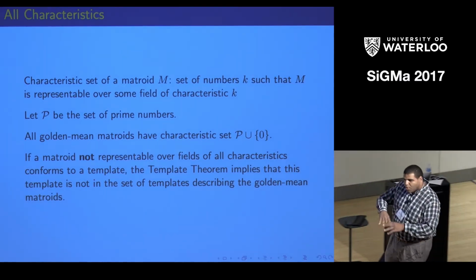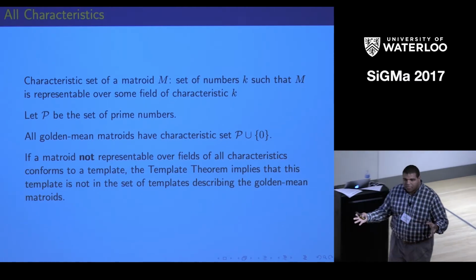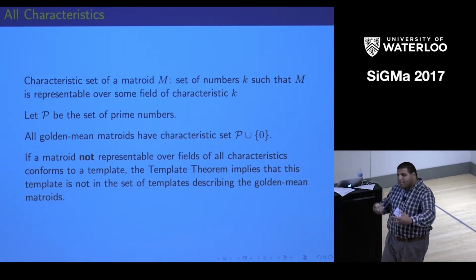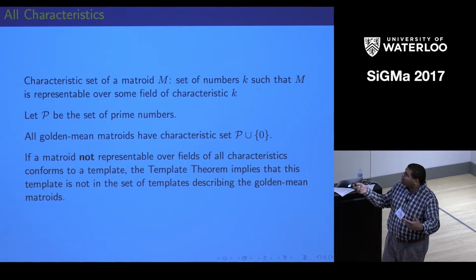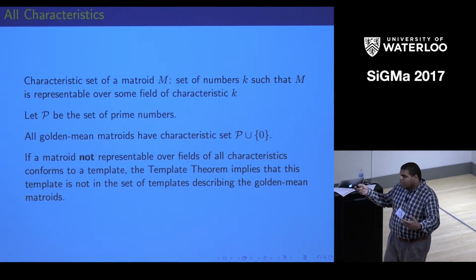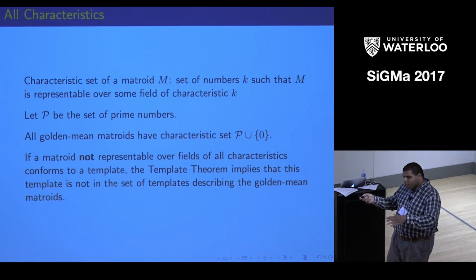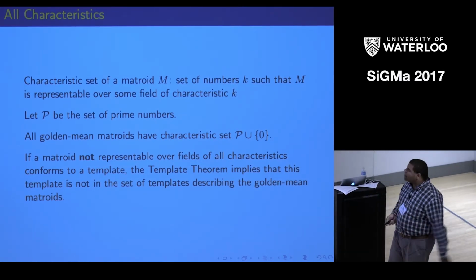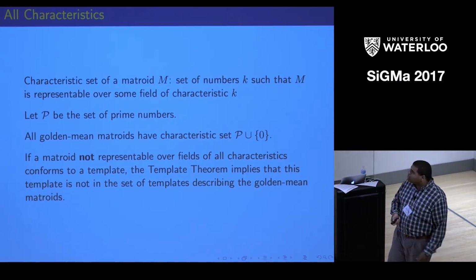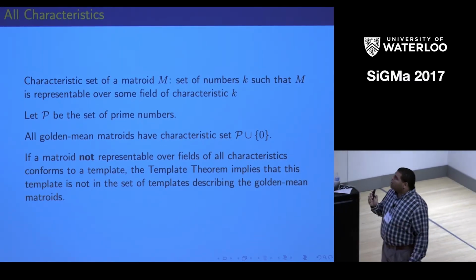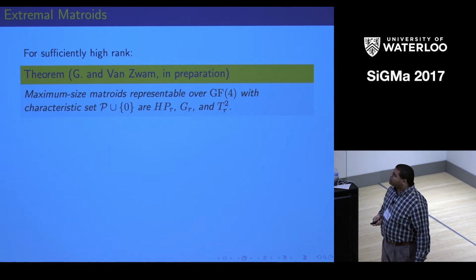So we were able to say, what templates allow me to build a matroid that does not have this characteristic set? We found some excluded minors for that. And if a template allows me to build one of those, then that's out. And so let's look at the templates that we have left and which ones give us the biggest matroids. So based on that, we have this result here.